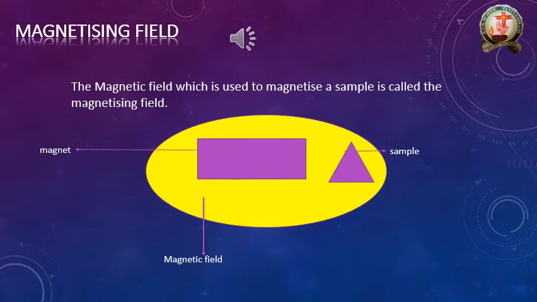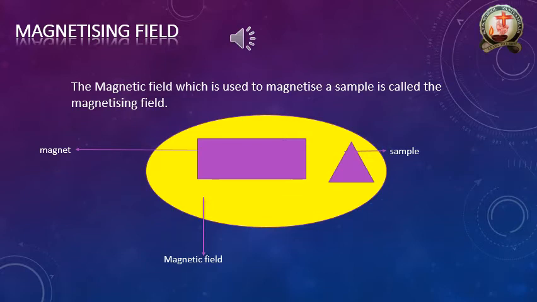Suppose in that magnetic field, in that yellow color region, I placed one sample, the iron material. But after some time, that iron material is converted to magnetic material. So that yellow color region is the magnetic field. By the use of that magnetic field region only, our sample is converted to magnetic material, correct?